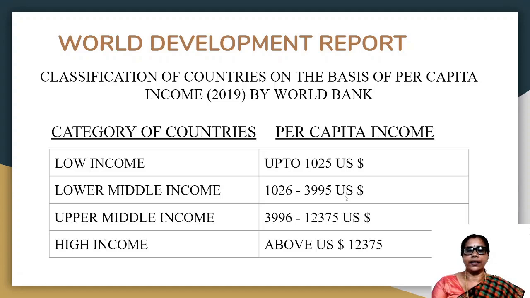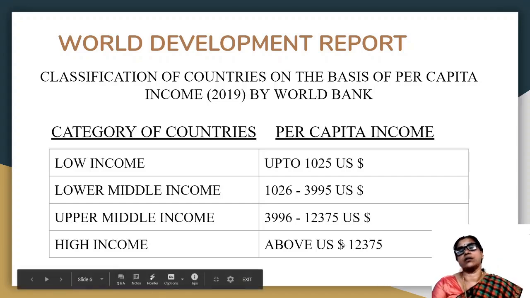Lower middle income countries earn per capita income between 1,026 to 3,995 US dollars. Now upper middle income countries earn a per capita income between 3,996 to 12,375 US dollars, and the fourth category is high income countries. High income countries earn a per capita income of above 12,375 US dollars per year.